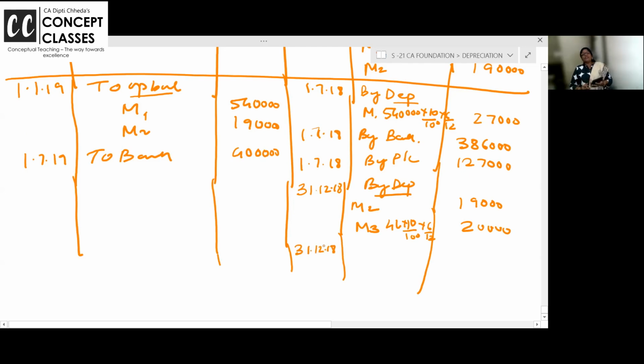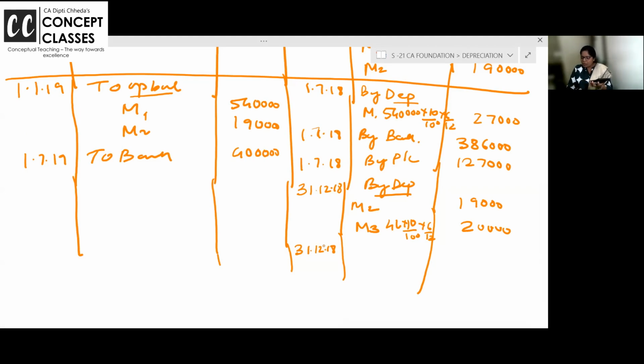Anyone in the class may feel, ma'am, we want to write one figure for depreciation, and the balancing figure as closing balance. You can, but then you will have to make a working note. So this is an easier way, a time saver way. Machine wise, keep it separate.